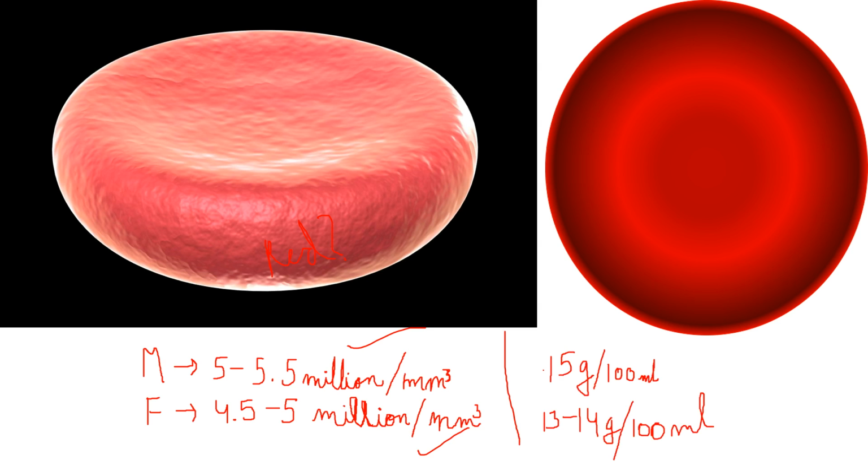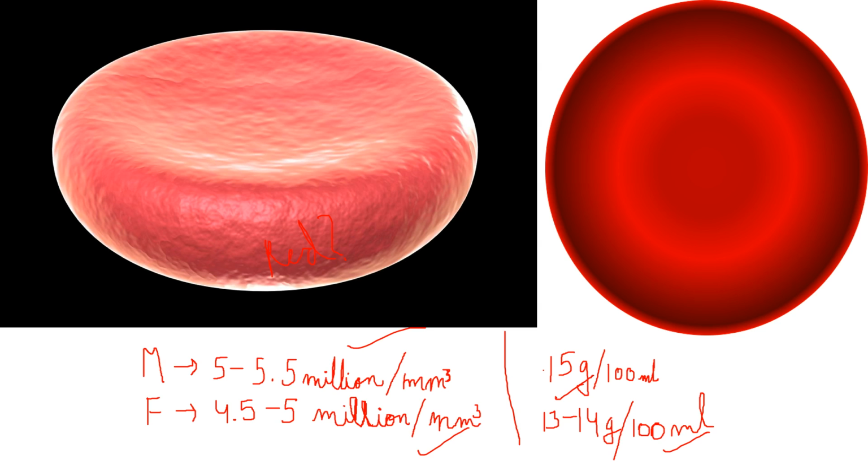So the hemoglobin count in males is 15 gram per 100 ml of blood, and in females it is 13 to 14 gram per 100 ml of blood. Okay, so this was all about the RBCs.